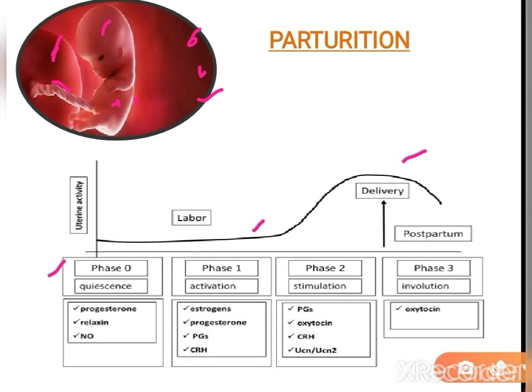So you can see here in phase 1, during the labor period, at first the estrogen and progesterone are released to increase the production of the oxytocin receptor on the uterus, and in the latter phase the prostaglandin, the oxytocin, and other hormones which are required in the uterine contraction are released. After the delivery the oxytocin is released, because oxytocin is also an important hormone for the post-birth nourishment.